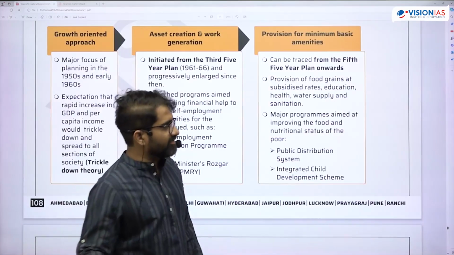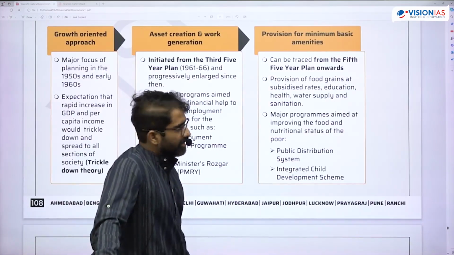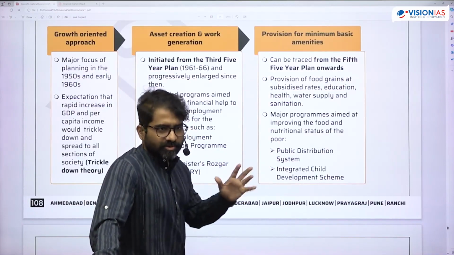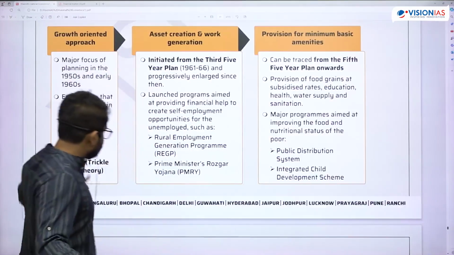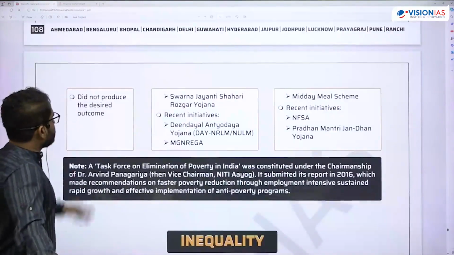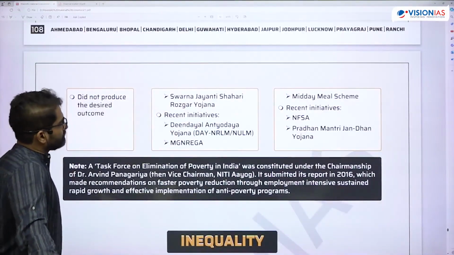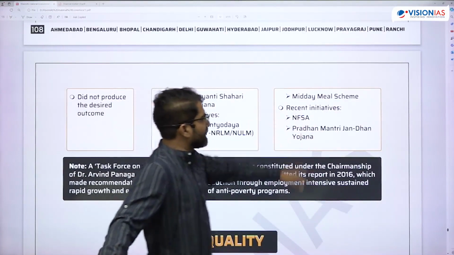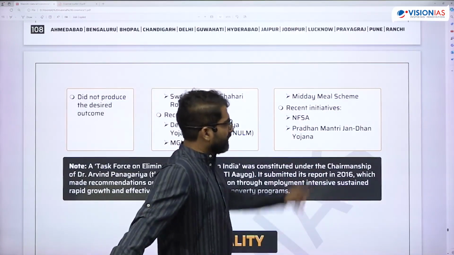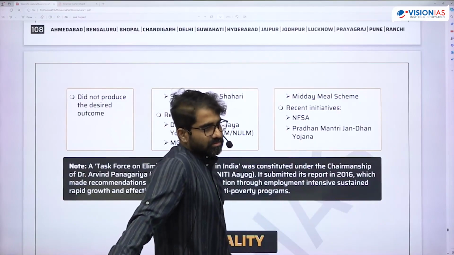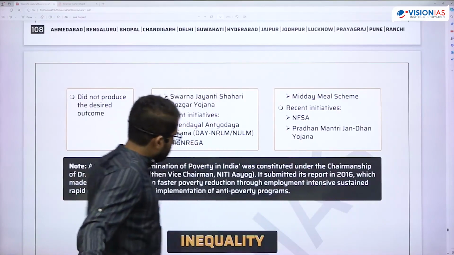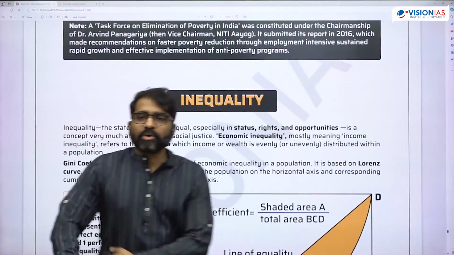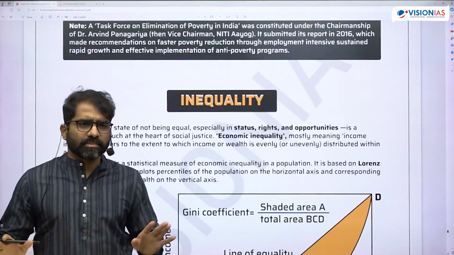So the agriculture class, we will trace agriculture, that time we will see, but public distribution system, so you know what is a public distribution system, right? Okay. Did not produce the desired outcome. Okay. Recent initiatives, MGNREGA and all that, midday meal schemes, National Food Security Act, financial inclusion. Is that okay? Yes. Okay, till here I think yes.